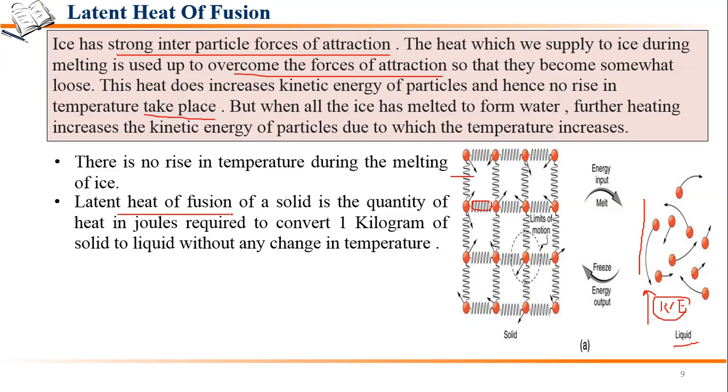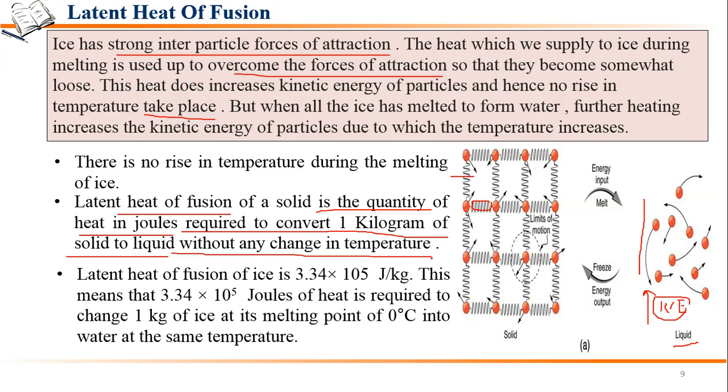And how are we going to define latent heat of fusion? The latent heat of fusion for a solid is the quantity of heat in joules, which is the unit of heat, required to convert 1 kilogram of solid to liquid without any change in temperature. For example, if we have 1 kilogram of ice, the amount of energy required to change that 1 kg of ice into liquid without any change in temperature is known as the latent heat of fusion.